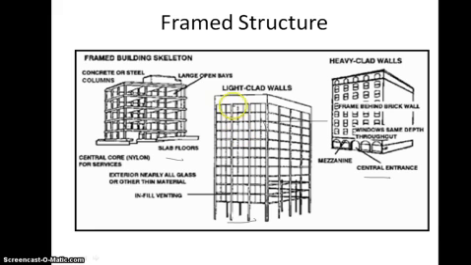On that beam, the slab is laid. The total load of the slab is transferred to the beam, the beam transfers the load to the column, and the column transfers the load to the footing. This is a complete framed structure, or we can say an RCC structure.